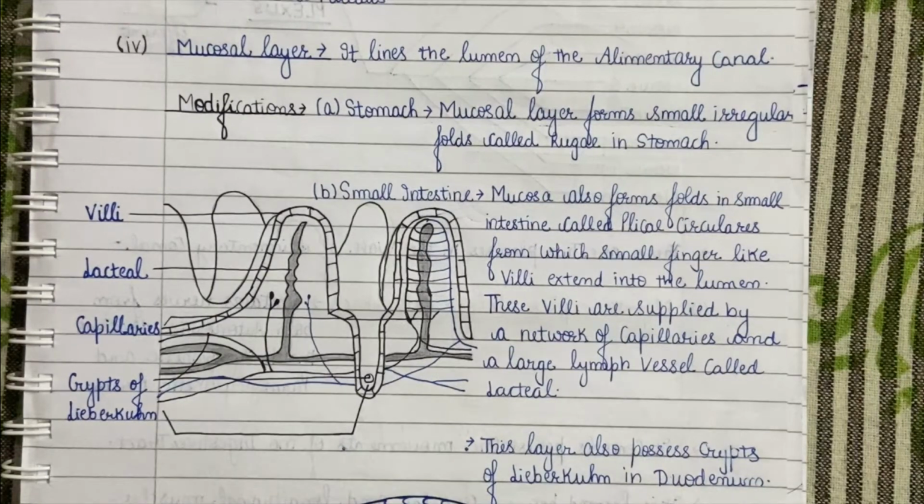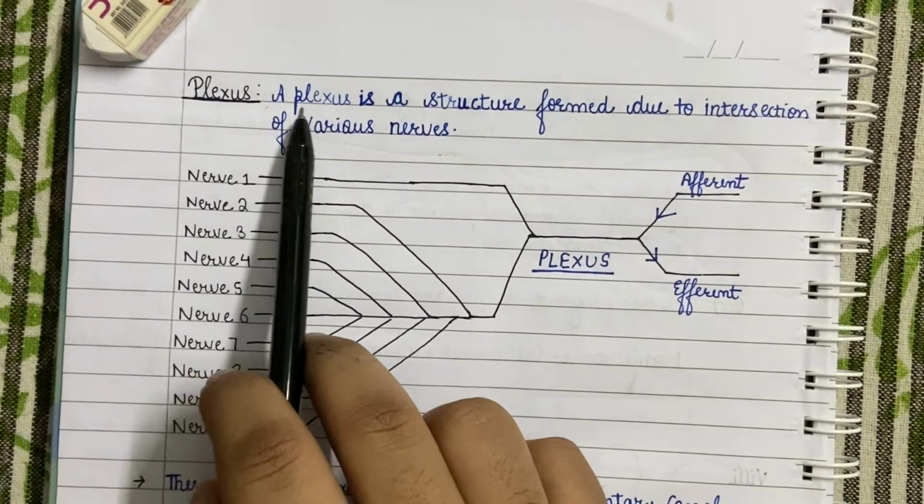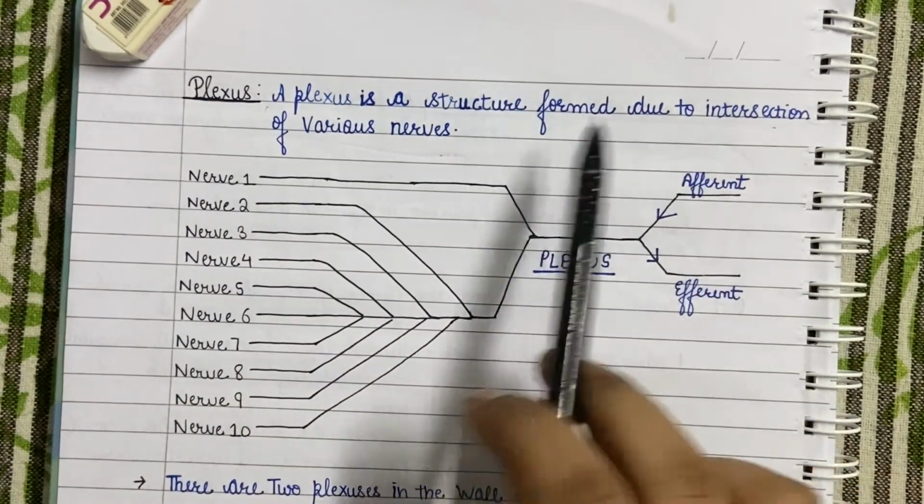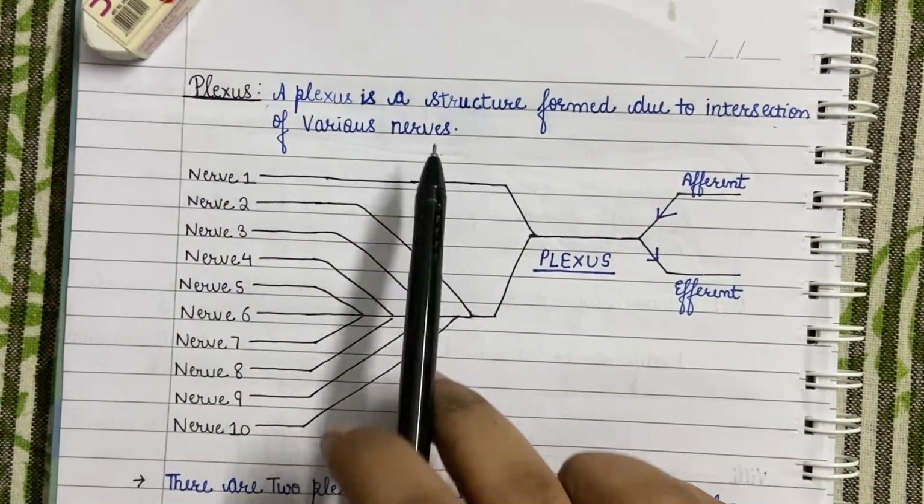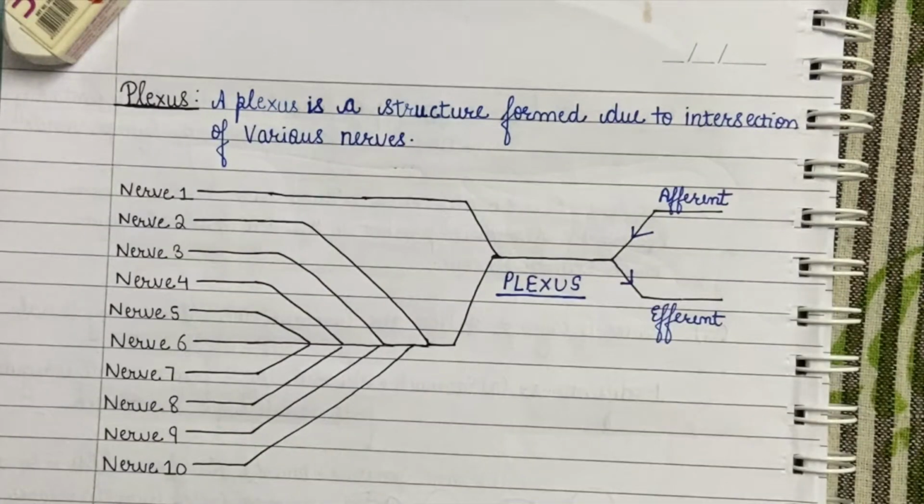We have looked at the different layers of the alimentary canal and their modification in different regions throughout our digestive system. Now we will look into another structure present between these layers of the digestive tract. They are called plexus. A plexus is a structure formed due to intersection of various nerves. For example, ten nerves combine and form a plexus. Plexus then releases its own afferents and efferents. The afferents bring information towards the plexus, while the efferents take that information away from the plexus to the target organ.